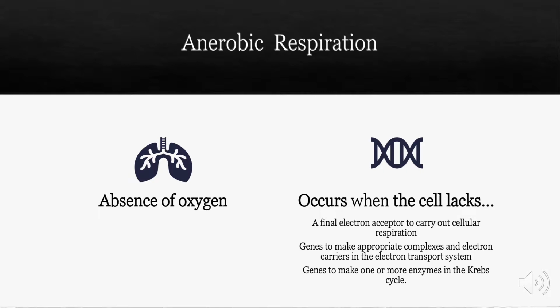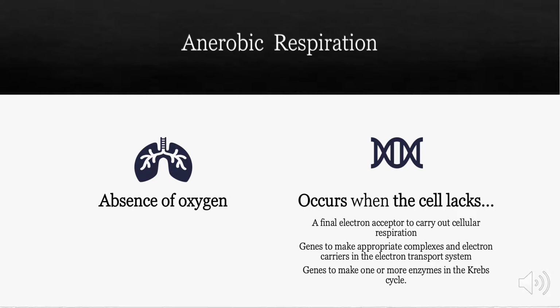Another situation is where the cell lacks genes to make appropriate complexes and electron carriers in the electron transport system. The last situation is when the cell lacks genes to make one or more enzymes in the Krebs cycle. Whereas the lack of an appropriate inorganic final electron acceptor is environmentally dependent, the other two conditions are genetically determined.